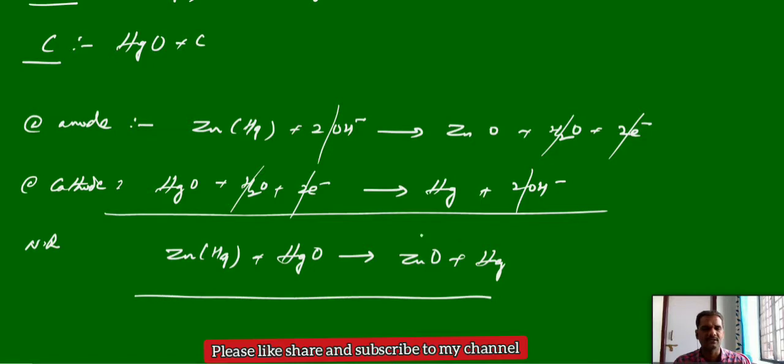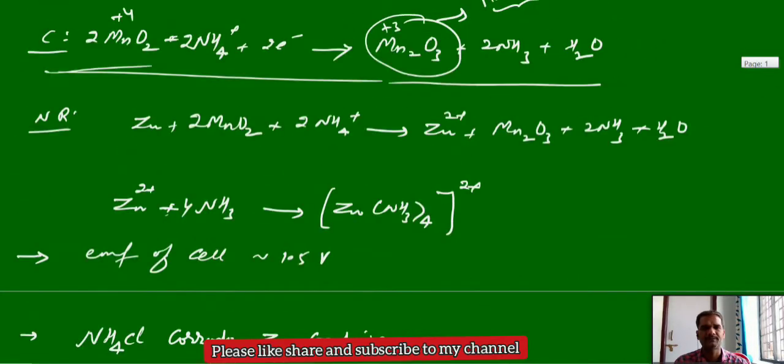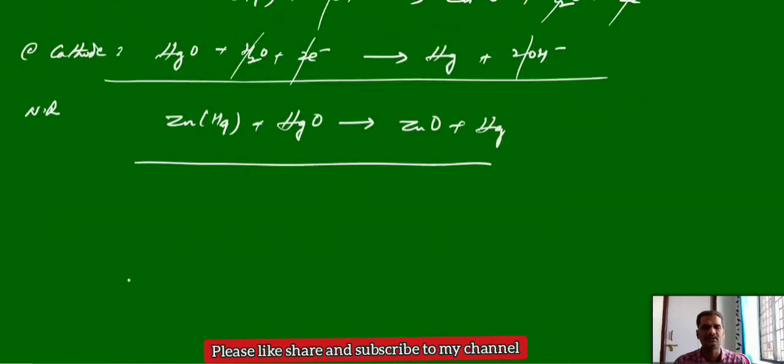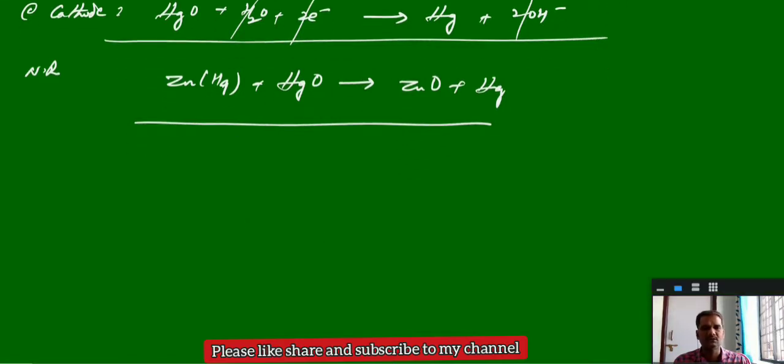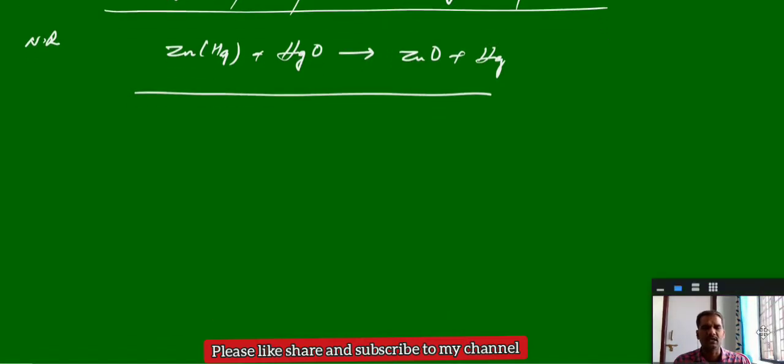Now, if we see the previous overall reaction, there is no involvement of ions. There is no discharge or release of ions, and no consumption of ions here. Whereas in the previous case, ions were involved in the net reaction, but here there is no involvement of ions. This means the concentration of the solution is constant throughout the working of the mercury cell. So no ion is involved.